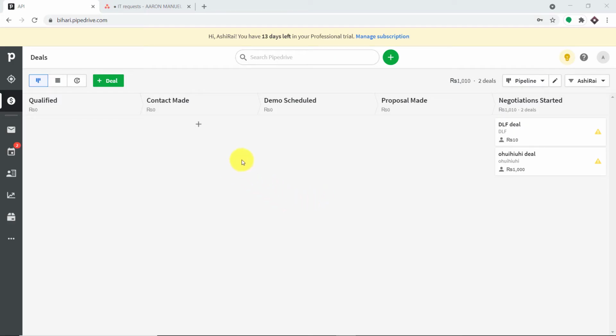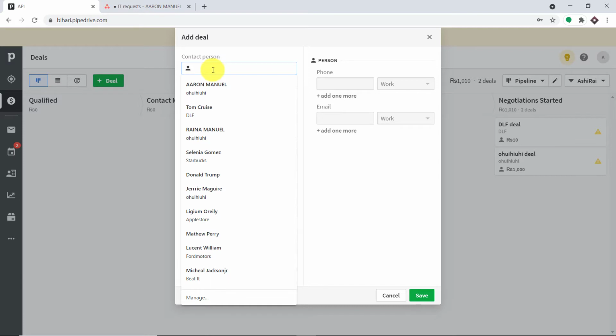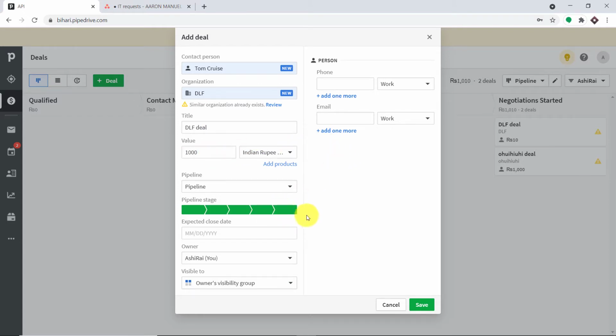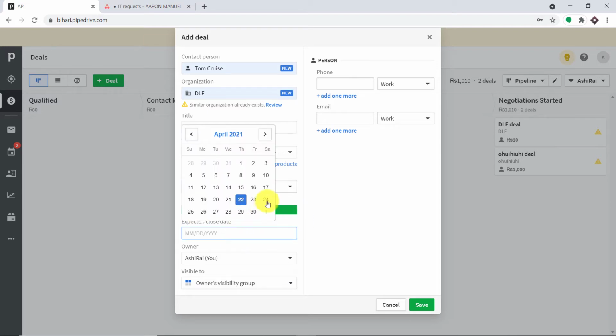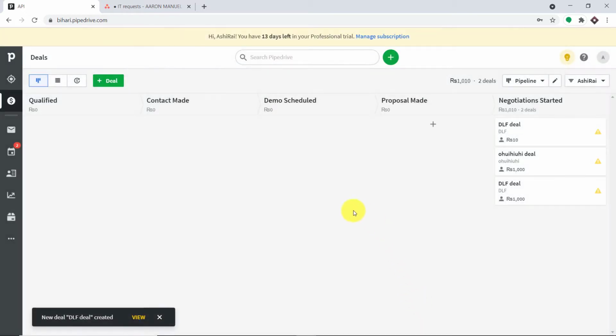Okay, so this is my Pipedrive account and we are going to begin with a small example. So the idea is that once a deal is created in Pipedrive, it will be reflected as a task in Asana. So what I'm going to do here is I'm just going to create a new deal and the name of the person is, let's say, Tom Cruise, and the title of the deal is DLF deal and the value is 1000 in terms of Indian rupees. And the pipeline stage is negotiation started. The close date is of 24th of April 2021. And let me just click on save. Okay, so a deal called DLF deal has been created.